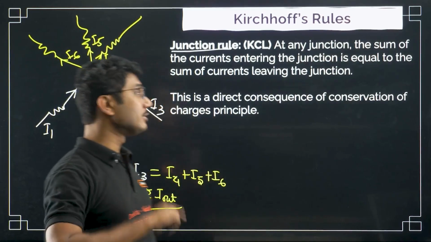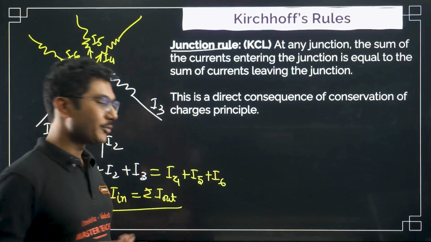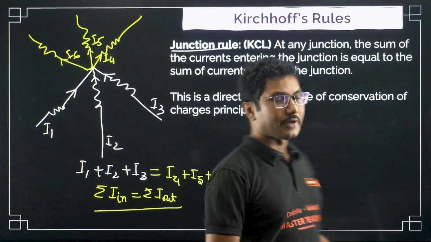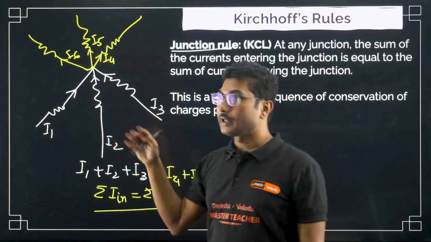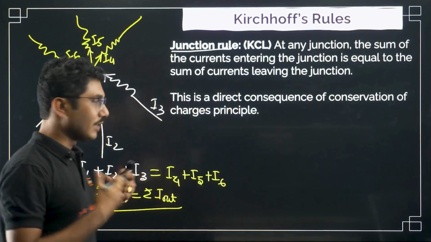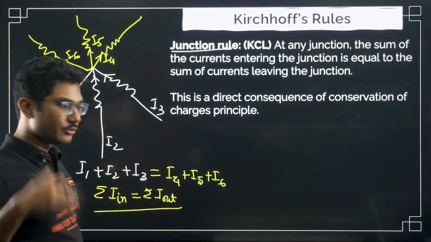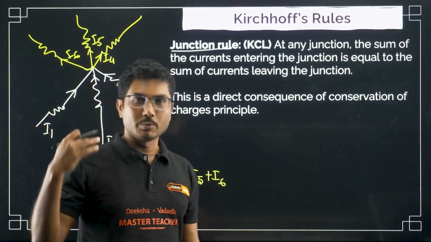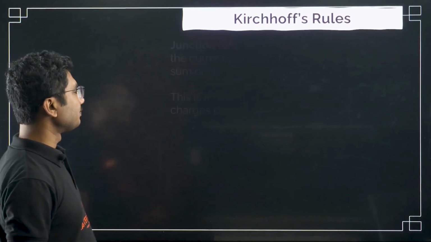The next law is also a consequence of something, so that's why students get confused, but you have to understand: the junction rule means multiple currents going in, multiple currents going out, and total charge has to be conserved. If you understand this, then you can answer this question. You don't need to mug it up. You just have to understand the concept. That is very, very important.